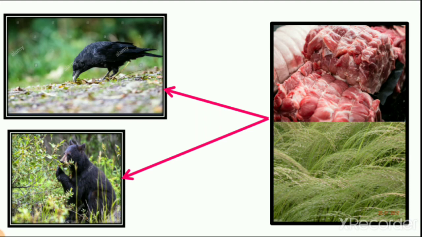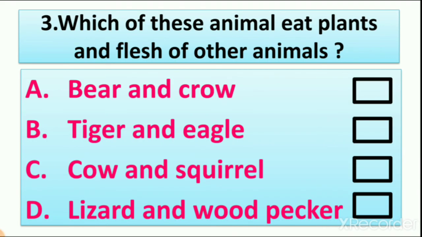So they are also known as cleaners of the forest. As I told you, these animals eat flesh which is left over by other animals. That's why they are known as cleaners of the forest, right? So which is the answer? We have bear and crow.